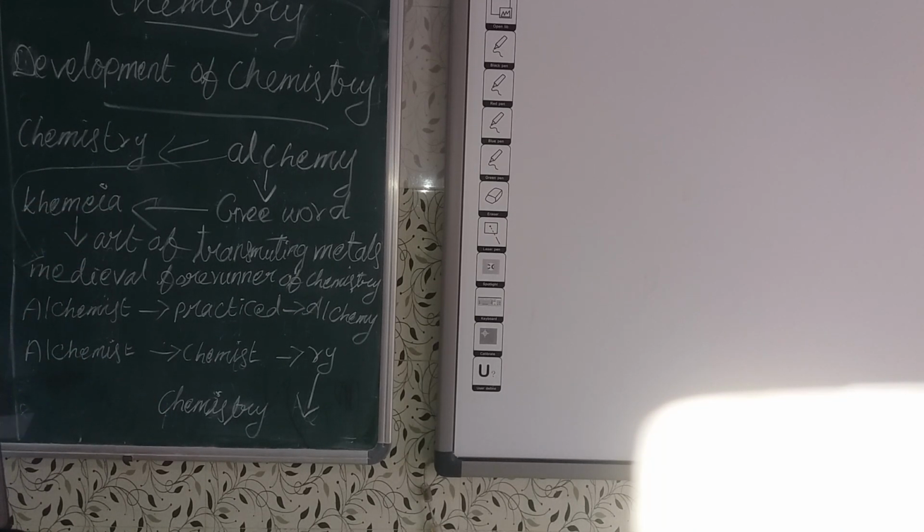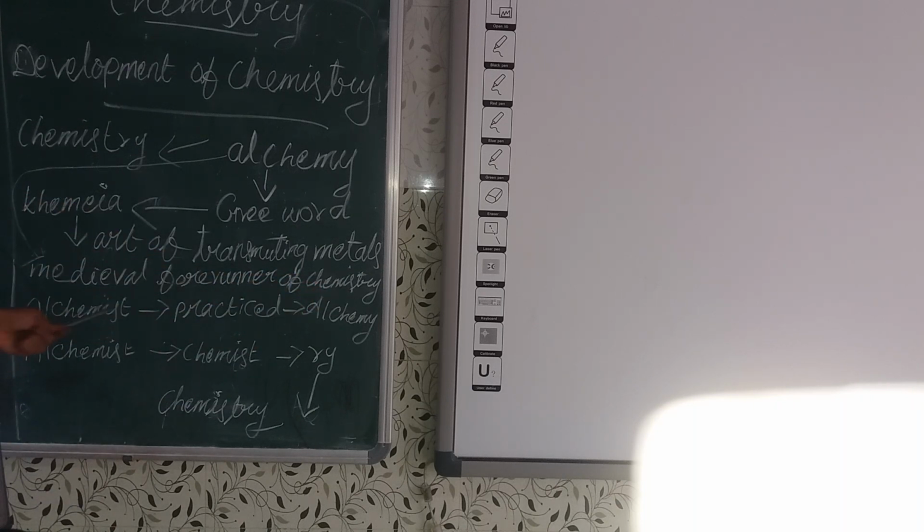Now you understand all? Yes. See, once again, development of chemistry. Only now are we calling it chemistry. In olden days, it was called alchemy. This word alchemy is derived from the Greek word chemia. Chemia means art of transmuting metals. This alchemy is only the medieval forerunner of chemistry.